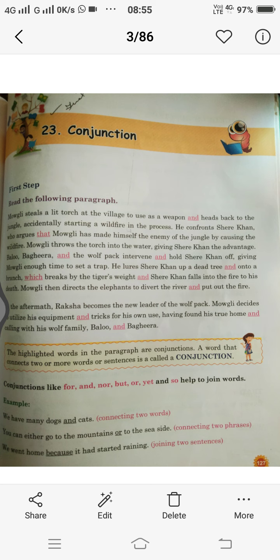And today we will proceed with a new chapter in grammar, that is conjunction. Now let us first read the following paragraph.